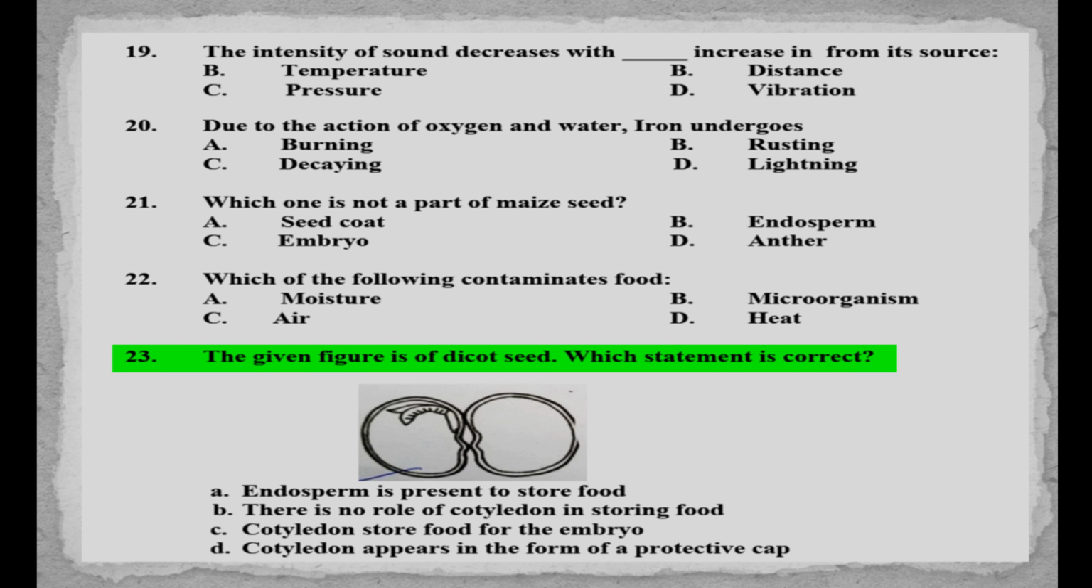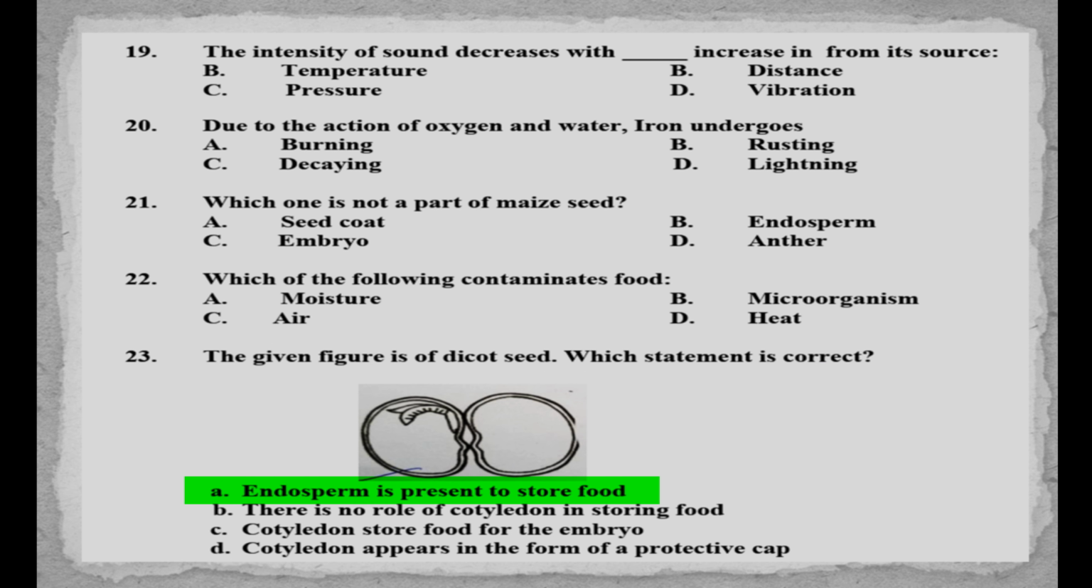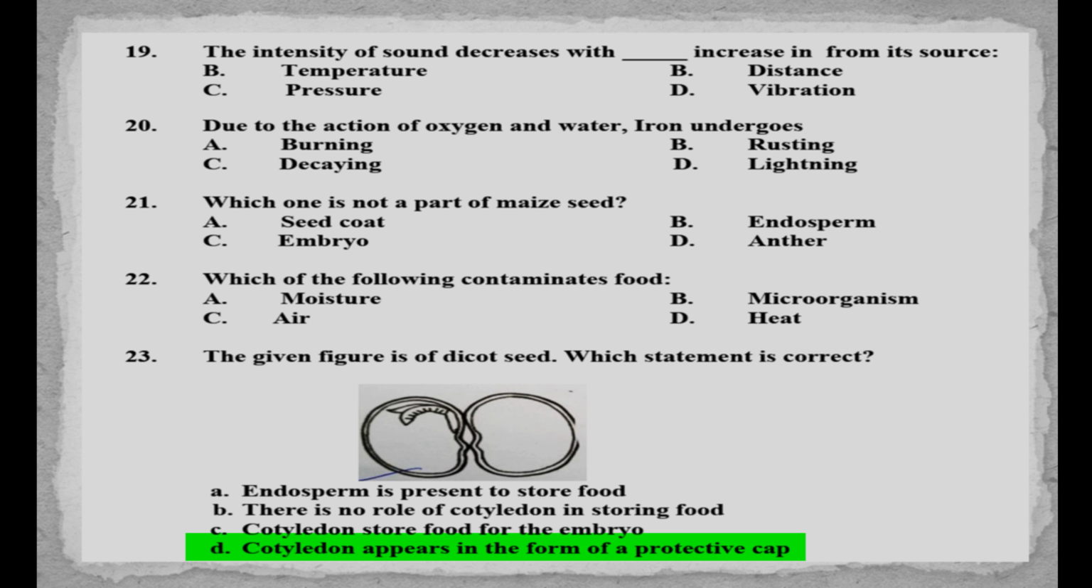Microorganism. MCQs number 23. The given figure is of a dicot seed. Which statement is correct? A. Endosperm is present to store food. B. There is no role of cotyledon in storing food. C. Cotyledon stores food for the embryo. D. Cotyledon appears in the form of a protective cap. Answer is option C. Cotyledon stores food for the embryo.